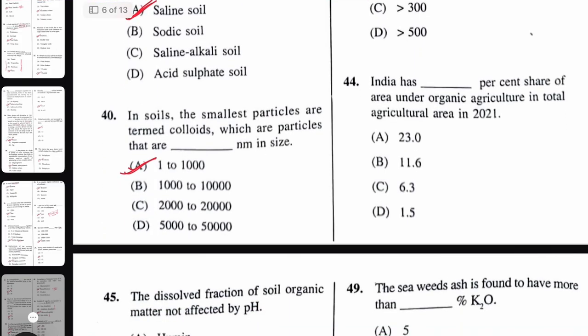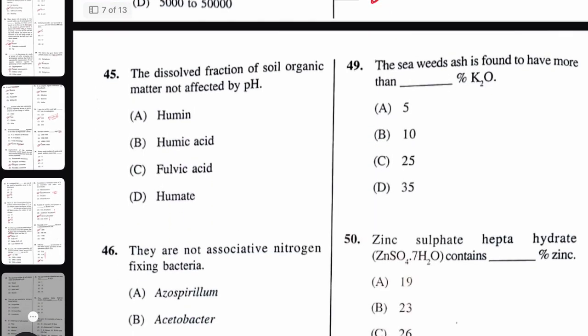India has dash percentage share of area under organic agriculture in total agricultural area in 2021. The right answer here is 1.5%, which is not even close to the other values. Next question. The dissolved fraction of soil organic matter that is not affected by pH. The right answer will be humin. Humin is neither water soluble nor acid soluble, so it is not affected by soil pH. That is the right answer.